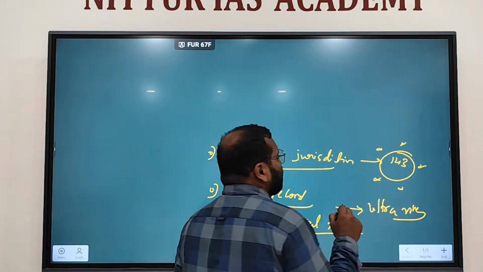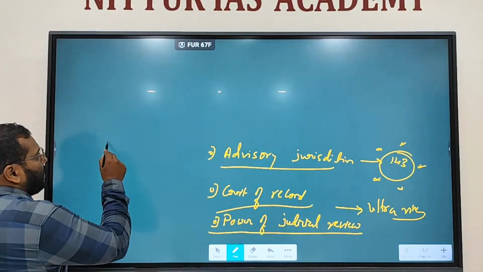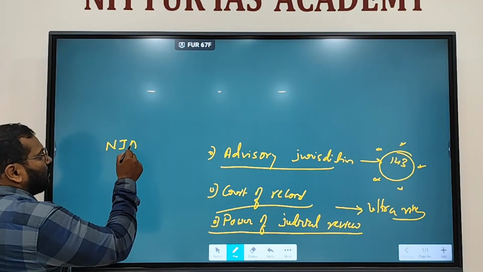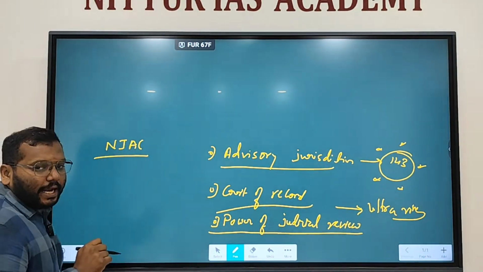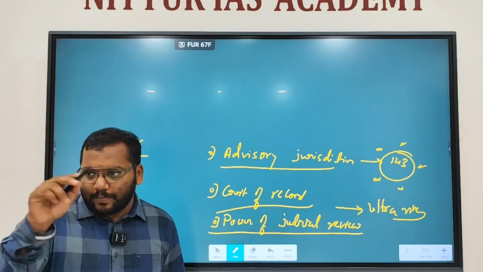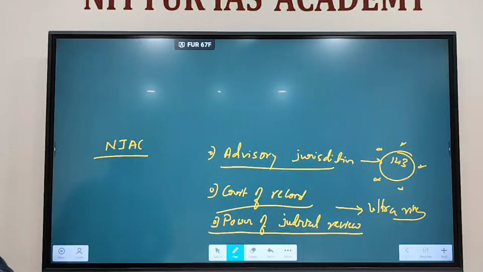I spoke about the NJAC, no? National Judicial Appointments Commission Act. Parliament passed the act, even the President gave assent, but it went for judicial review. It was challenged in the Supreme Court. The Supreme Court reviewed it, said it is unconstitutional and struck it down under Article 13. You're getting my point, right? It called it unconstitutional.